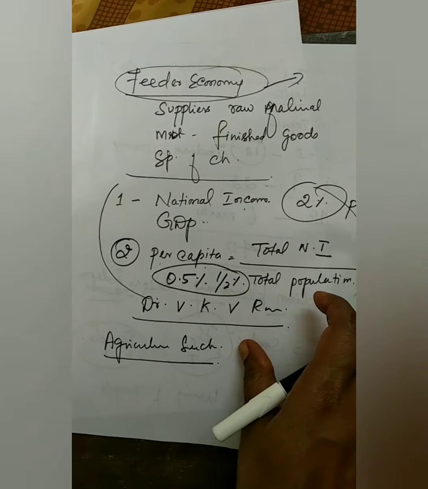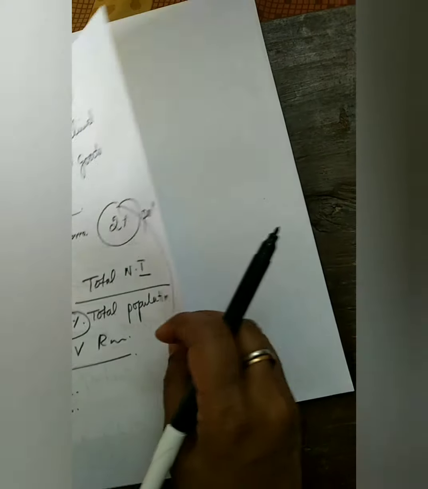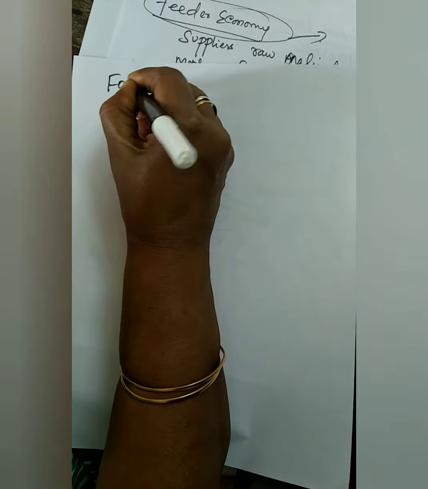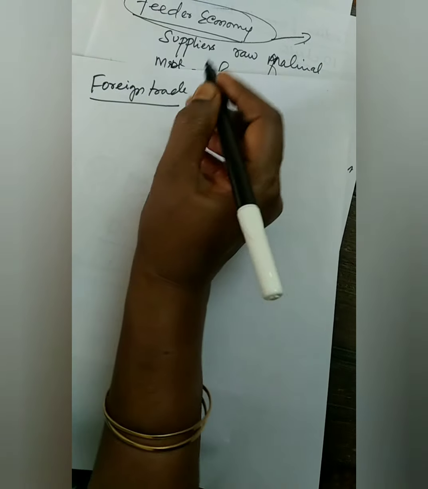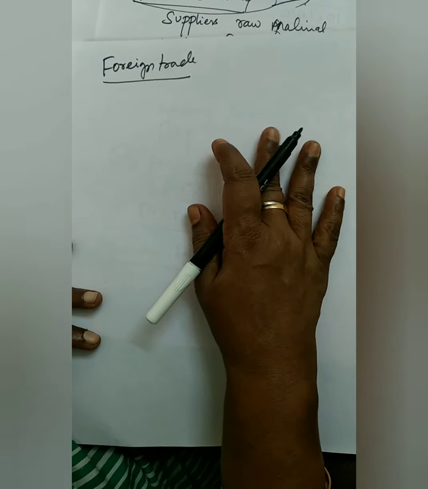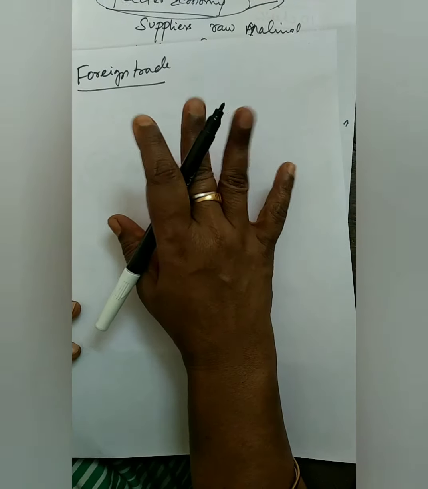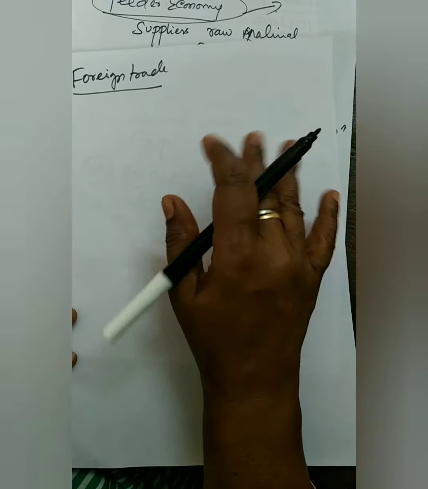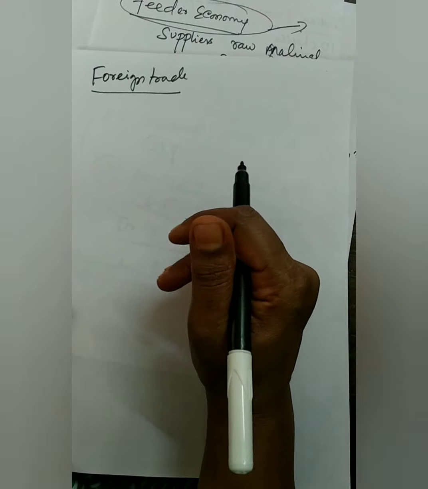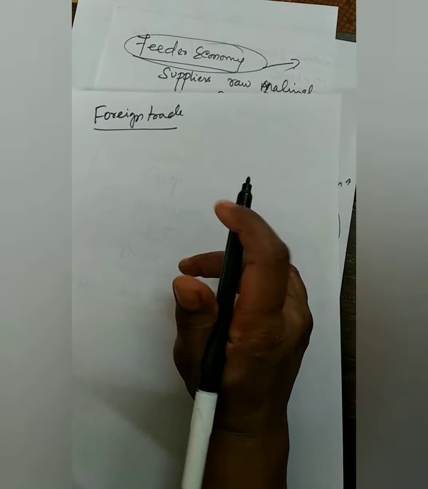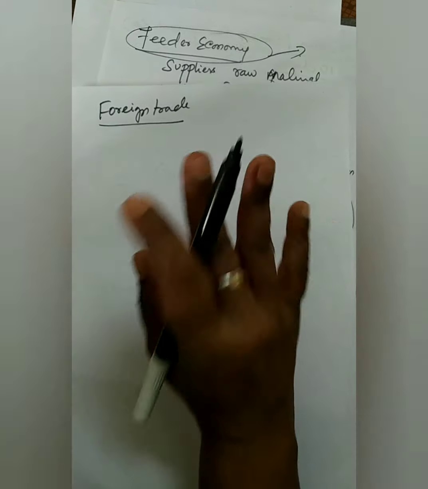So come to the third one, the foreign trade. How was it during the Britishers' time? How was the foreign trade? We exported the raw materials to the British industries and we imported the finished goods from their own country to India. These are all coming under the part 1.